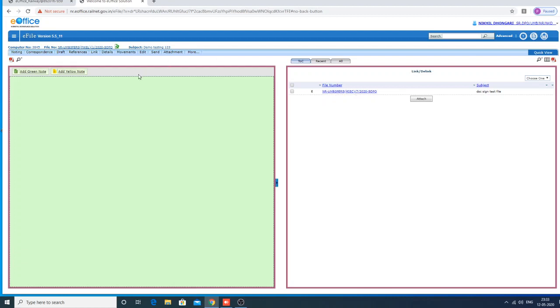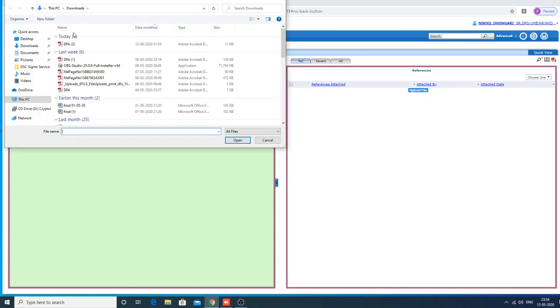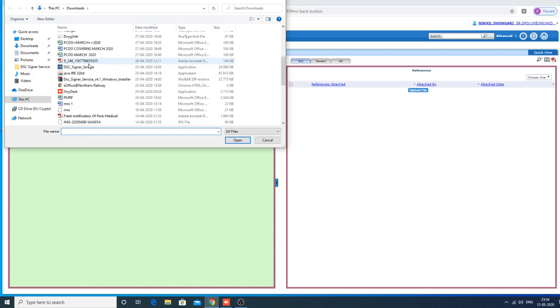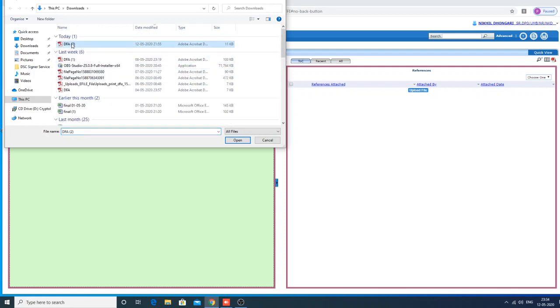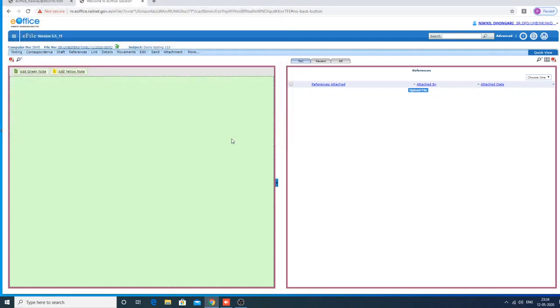For that, you just click reference, then click local reference, click upload file, then you can attach the reference from here. You can attach any reference you want. I am just attaching this reference. Here the reference can be attached from the PC storage. Now you are seeing the difference. When we are attaching the correspondence, it has to be attached from the inbox of the e-office. But while you are attaching the reference letter, you can attach from the PC storage also. See, this is the attached reference.